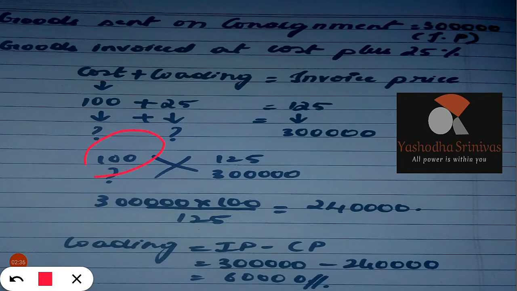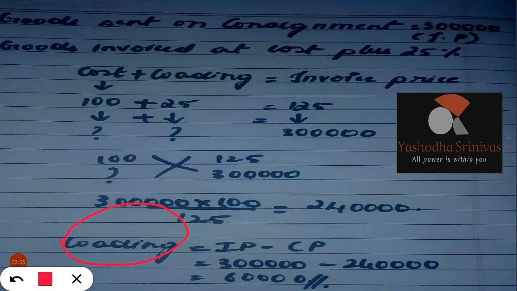If 100 is assumed to be the cost, then the invoice price is 125. If the invoice value of the consignment is 3 lakh, what is the cost value of the consignment? We have to cross multiply. So 3 lakh into 100 divided by 125 is 2,40,000.